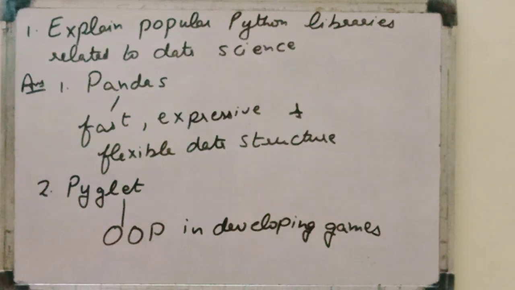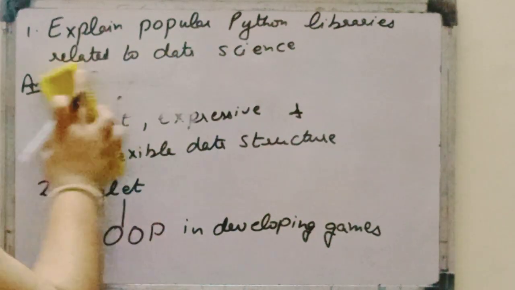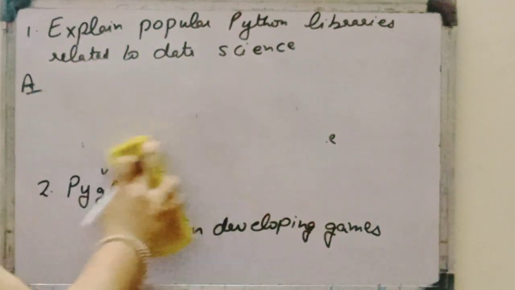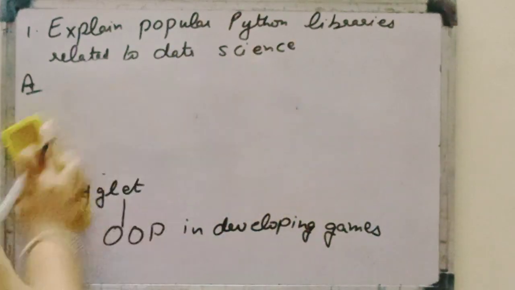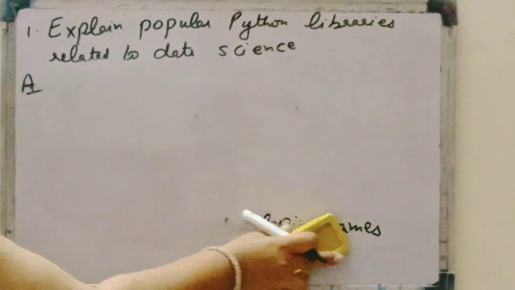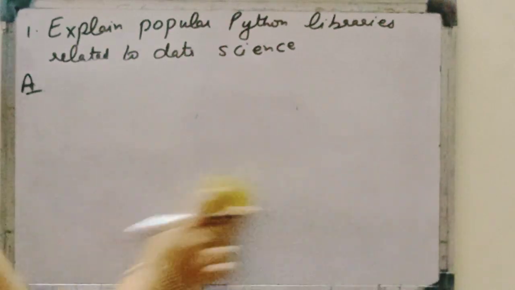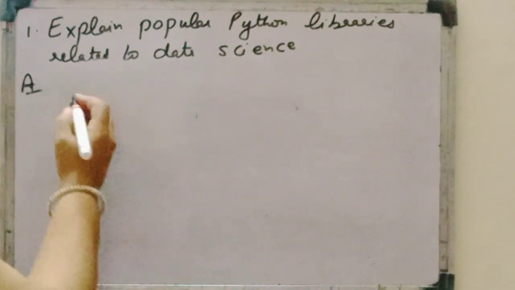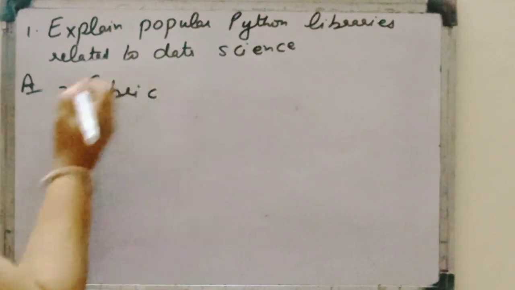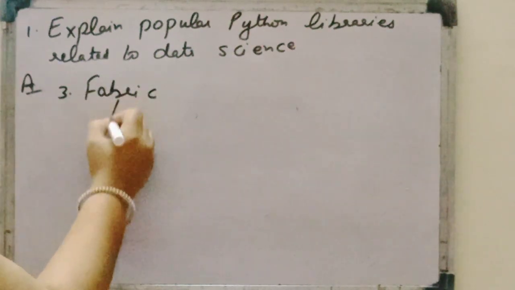And the third one is Fabric. Now what is Fabric?